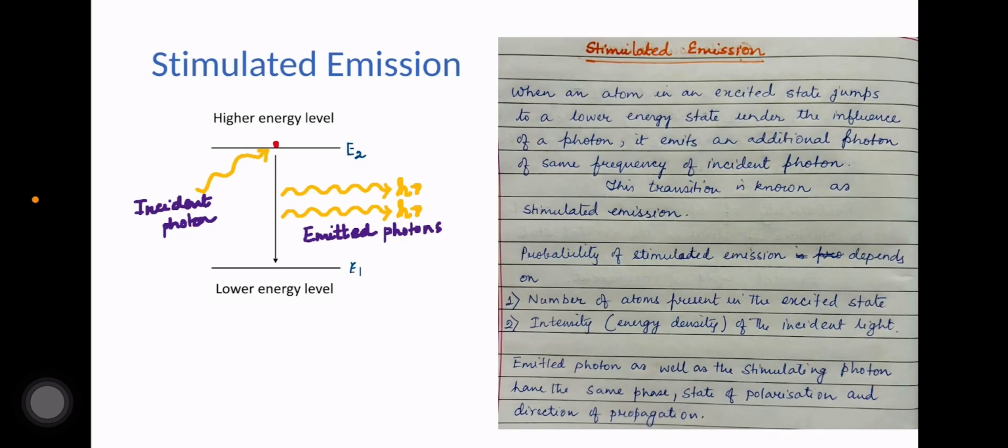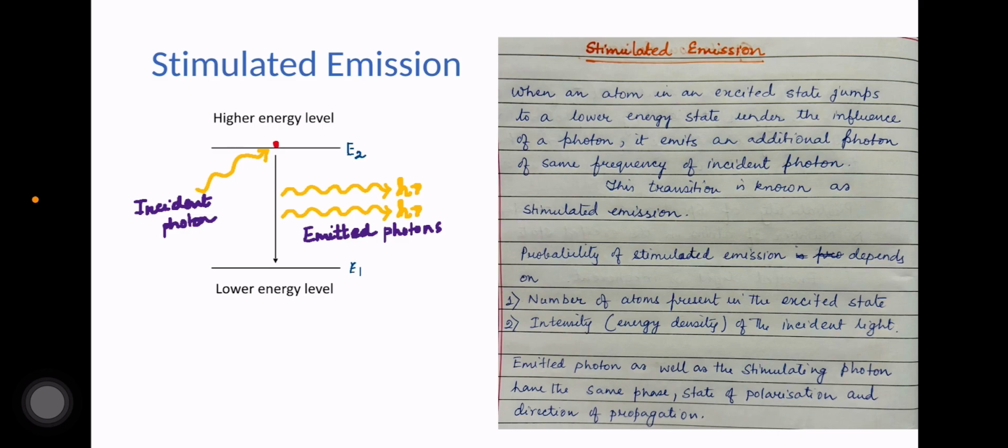Now we'll discuss stimulated emission. In the earlier part, on spontaneous emission and stimulated absorption, we have seen that the rate of the spontaneous transition is determined only by the population at the higher energy level, whereas in the case of the absorption transition, it is determined by the population at the lower energy level as well as the energy density of the incident light.